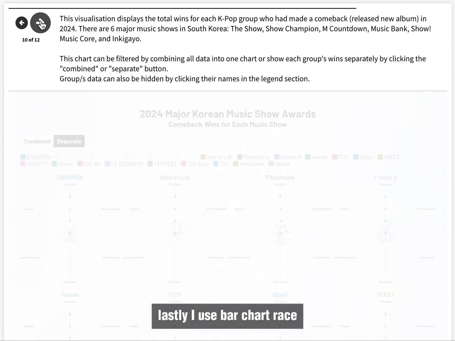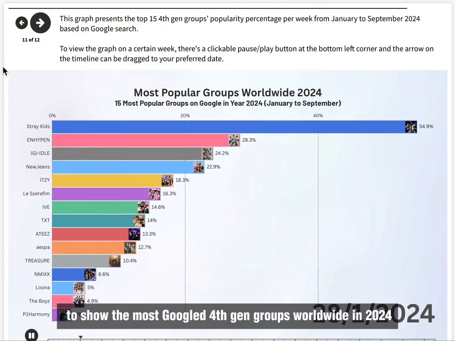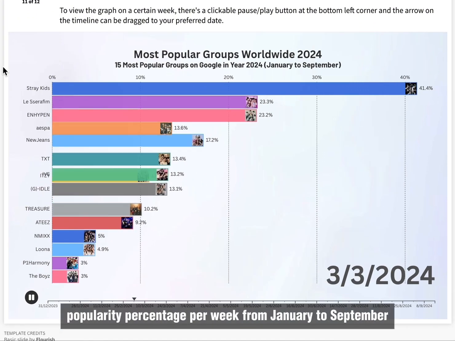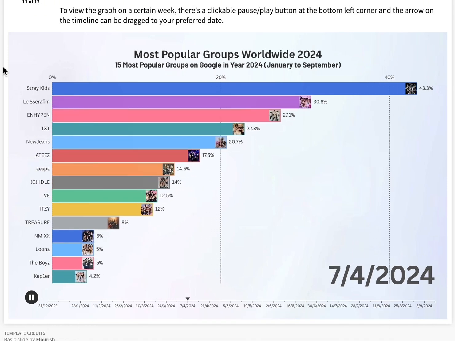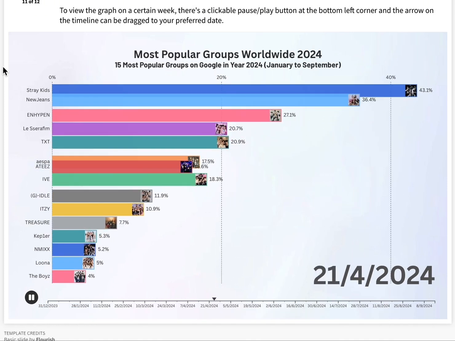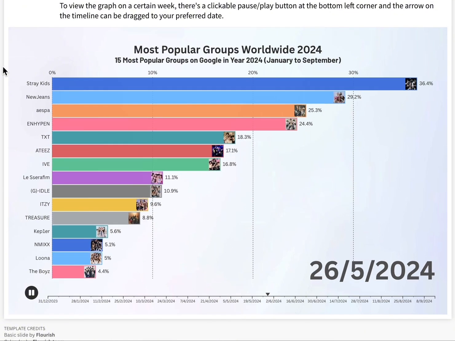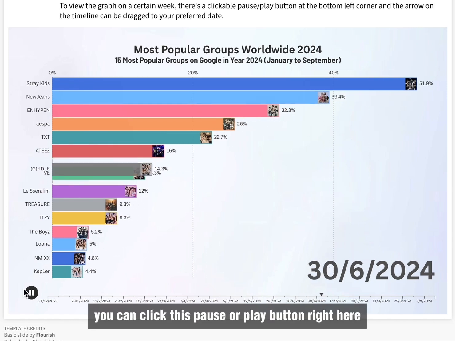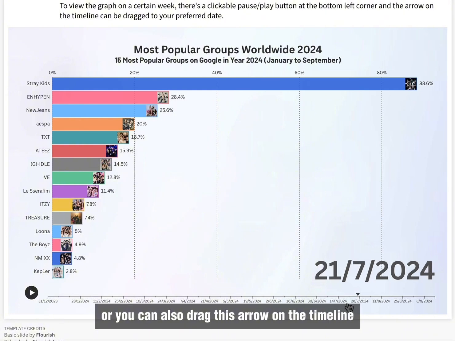Lastly, I use a bar chart race to show the most Googled 4th gen groups worldwide in 2024. This graph specifically presents the top 15 groups' popularity percentage per week from January to September. To view the graph on a certain week, you can click this pause or play button right here, or you can also drag this arrow on the timeline.